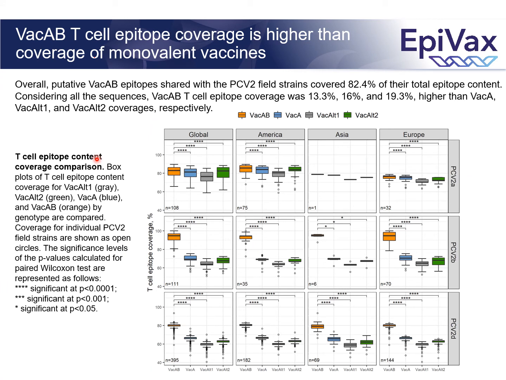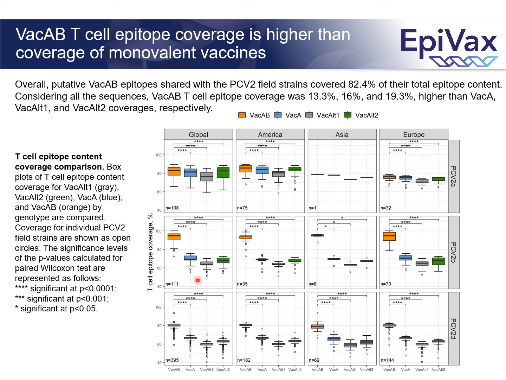These are the results for T-cell epitope content coverage. The percentage of coverage is shown in the y-axis. The vaccines are in the x-axis, and the panels show results for filostrains by geographical region, shown vertically, and genotypes, shown horizontally, including global results by genotype, shown in the first column.